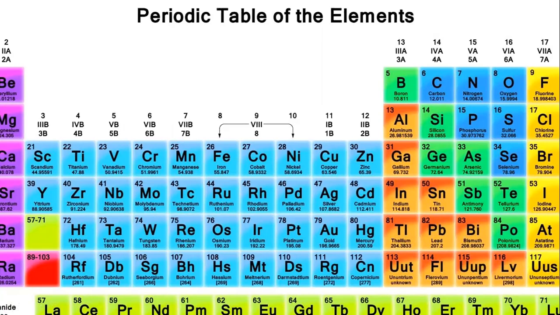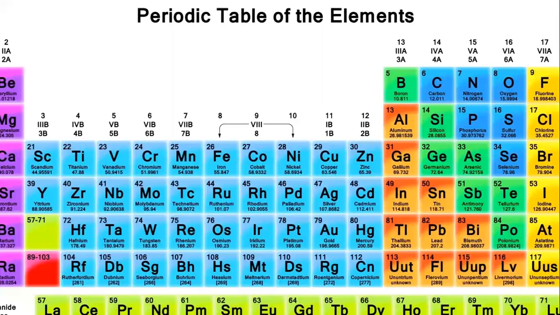The columns are called groups. Here you can see in this direction, these are the rows: 1, 2, 3, 4, 5, 6 and 7. These are the 7 rows. And in this direction it is the columns, and the columns show the groups. So the 7 rows of the table, called periods, generally have metals on the left and non-metals on the right. The columns, called groups, contain elements with similar chemical behaviors.